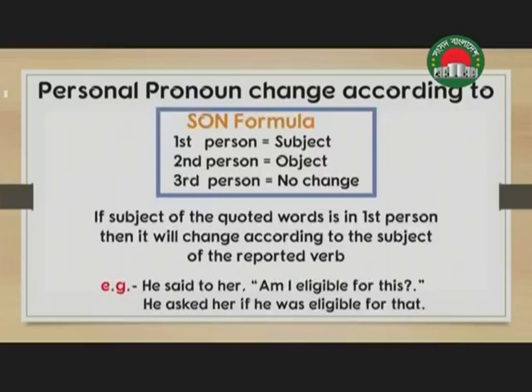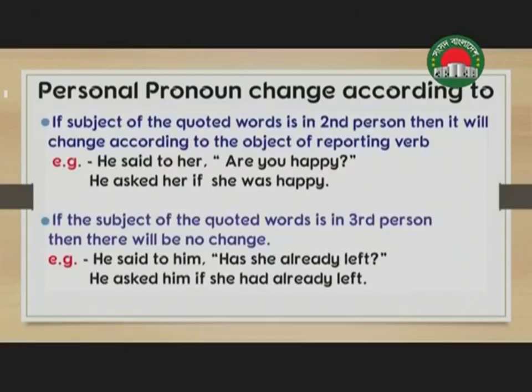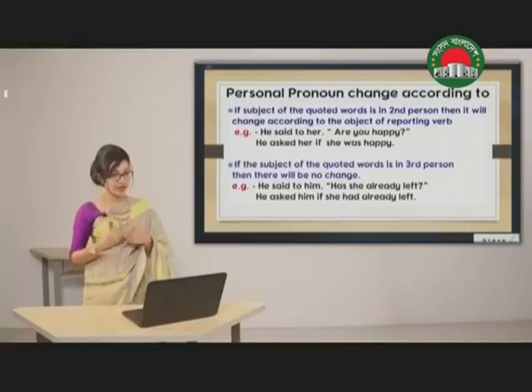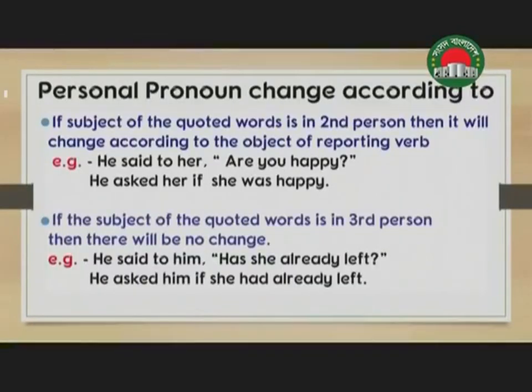Now the second one. According to this formula of Sun, if the subject of the quoted verse is in second person, then it will change according to the object of the reporting verb. For example, if in direct speech we have he said to her, are you happy?